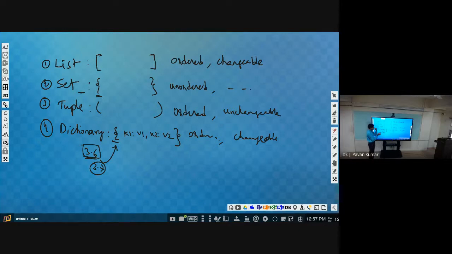Instead of accessing by using integer indexes, we can define our own indexes so that we can access items more appropriately. That is the advantage. These are the list, set, tuple, and dictionaries, and with respect to all of these we have seen several methods and functions. Prior to test 1, we saw several methods for tuple and for list, and in the last class we saw several methods for dictionary.